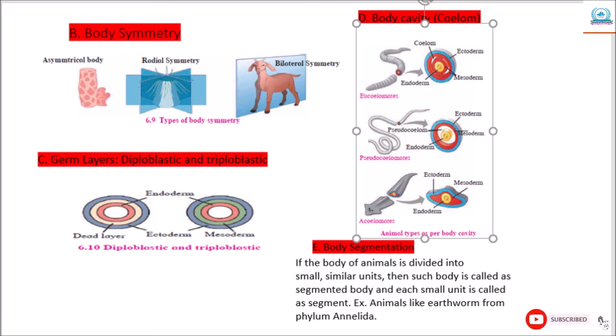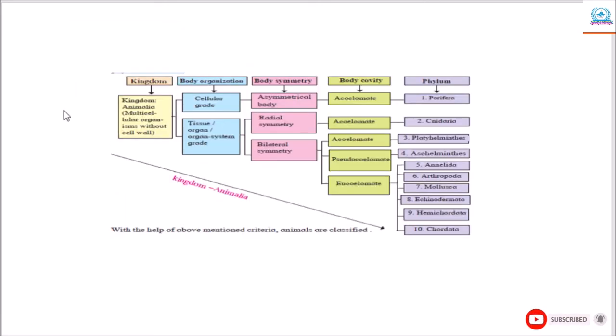Now next, here we are going to study about kingdom Animalia, which includes all multicellular organisms without cell wall. So the first criterion we have seen is body organization. Mainly this includes cellular grade, tissue grade and organ or organ system grade. Then body symmetry.